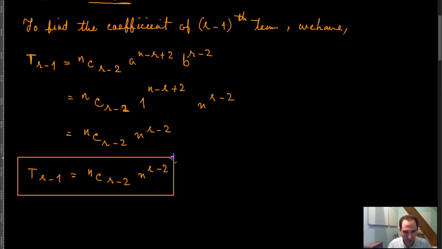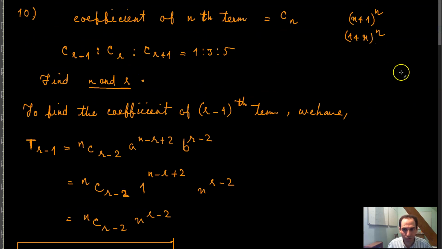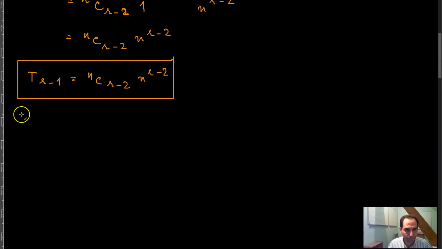To calculate T of r, of course you note that we have the following, and you calculate that the coefficient of T of r minus 1 is n combination r minus 2.